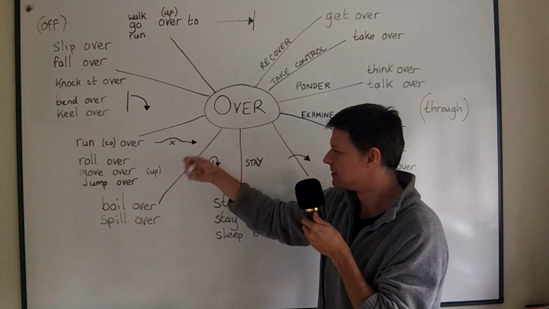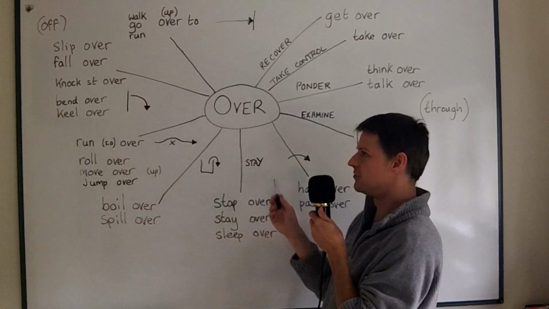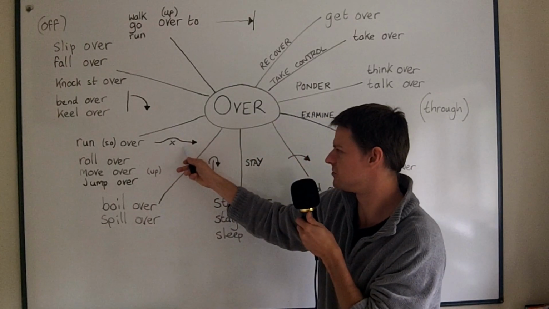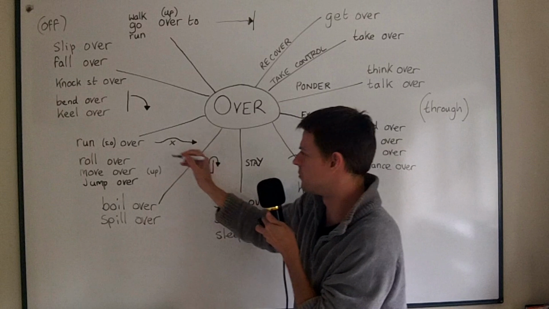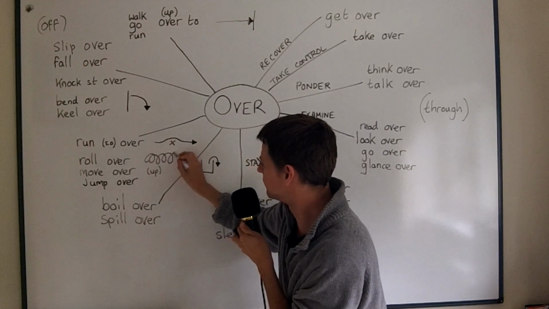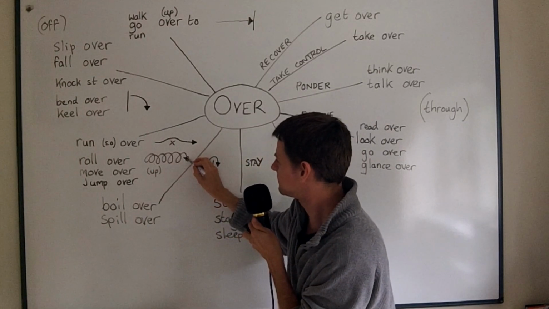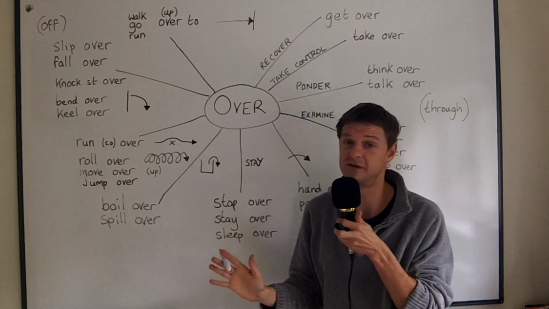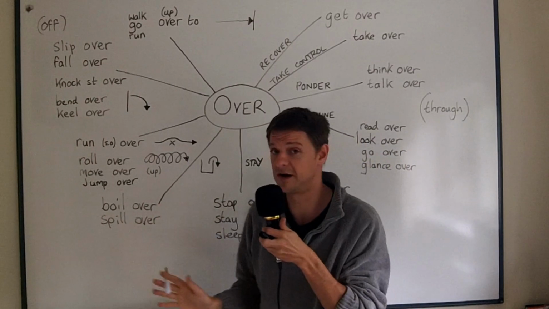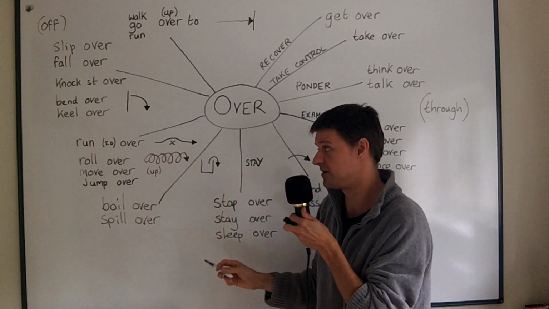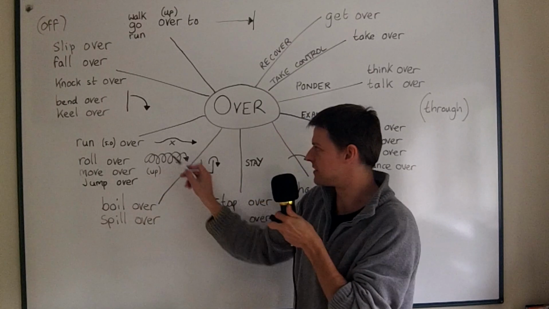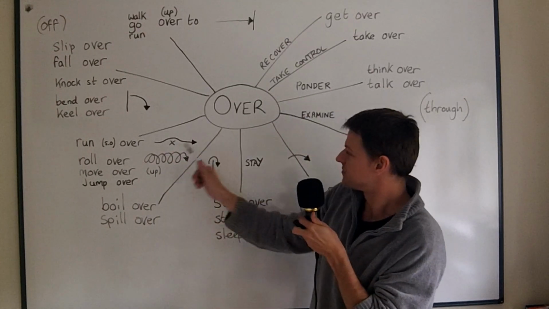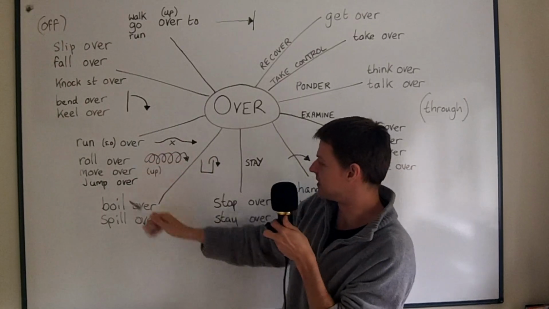Okay, roll over, it just means if you roll over on the floor, you roll over. So your body turns over and it's really doing this movement again. Although perhaps it's more like this, but this would also be over, yeah? Roll over. Move over, you can say just like move up, exactly the same. Move over, move up, and it just means make a movement sideways. And you can jump over something, jump over the wall, jump over the fence, okay? So these are quite easy ones, they're motion still.